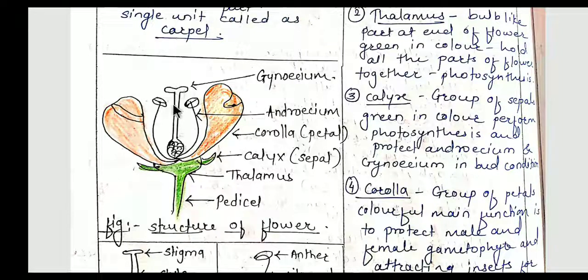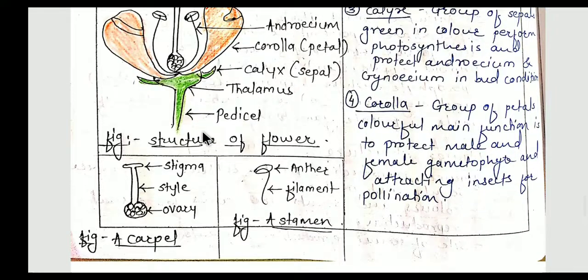Single unit of gynoecium, that is the female reproductive part, is called a carpel. While these are the androecium. Androecium are many in number in the flower, and the single unit of androecium is called a stamen. Separately, I have drawn the diagram of carpel and stamen as well.